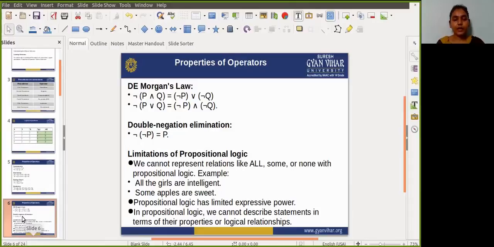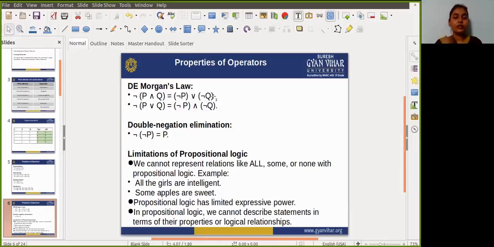Definitely, if we are using an AND operator, then two propositions are needed. If we negate the result of P and Q, the same value is found if you first negate P and negate Q, and then on those negations you apply the OR. This is De Morgan's law. If you make the LHS truth table and the RHS truth table, they are equivalent to each other.